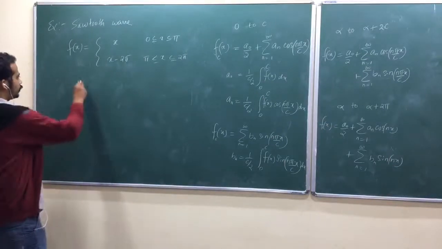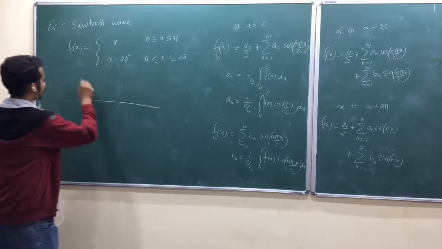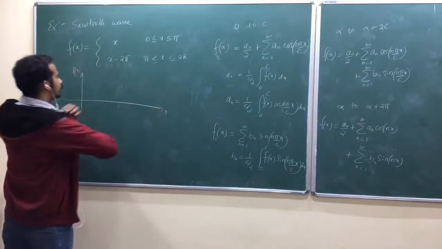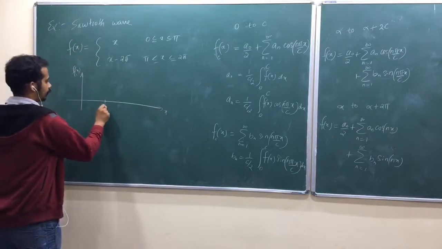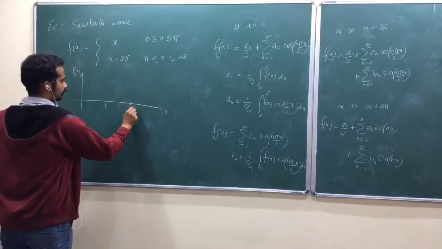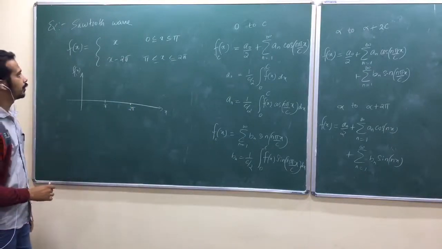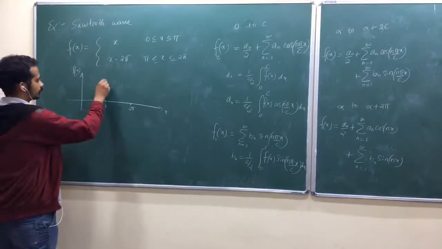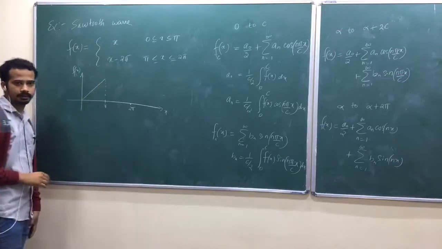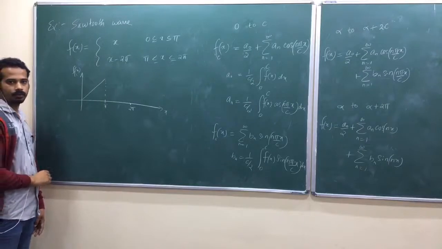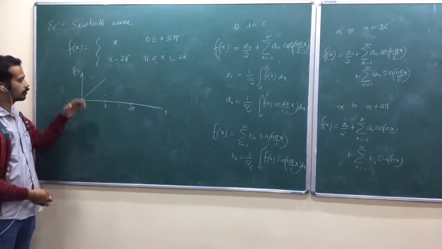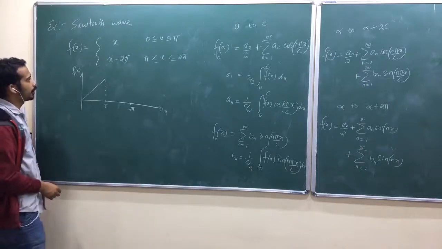So, when you plot this f of x as a function of x, from 0 to pi, pi to 2 pi, the behavior is different, isn't it? From 0 to pi, f of x equals x. What is this? Straight line, am I right? Straight line with slope equal to 1, 45 degrees. So tan 45 degrees equals 1. Is that okay? So, pi to 2 pi, look at here.